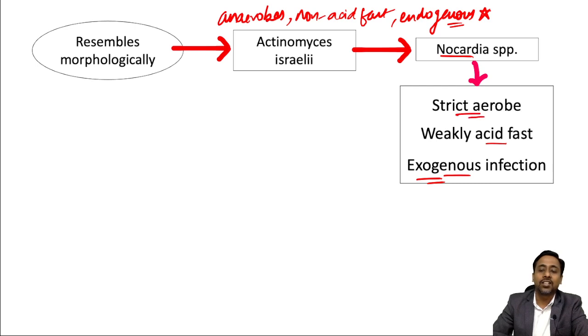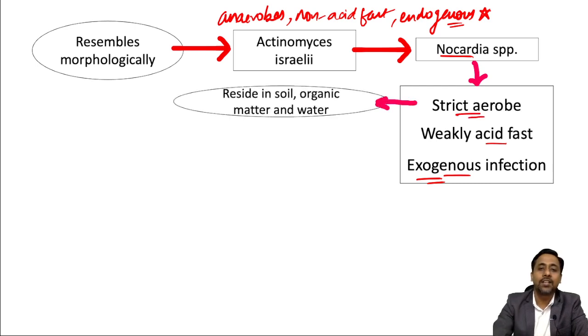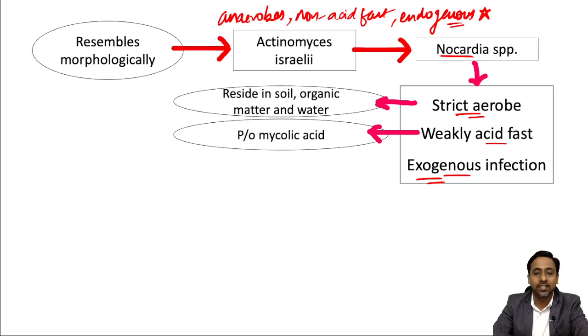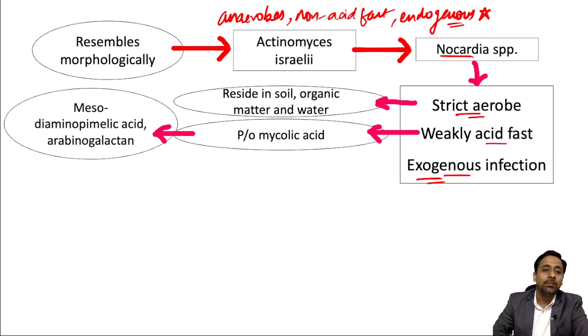As it is a strict aerobe, it can reside freely in soil, organic matter and water. It is weakly acid fast because of the presence of mycolic acid. Apart from mycolic acid, there are certain structures which are specific to Nocardia, or a group of organisms which resemble Nocardia. And what are those structures? Those are meso-diaminopimelic acid, in short we call it meso-DAP, and arabinogalactan.